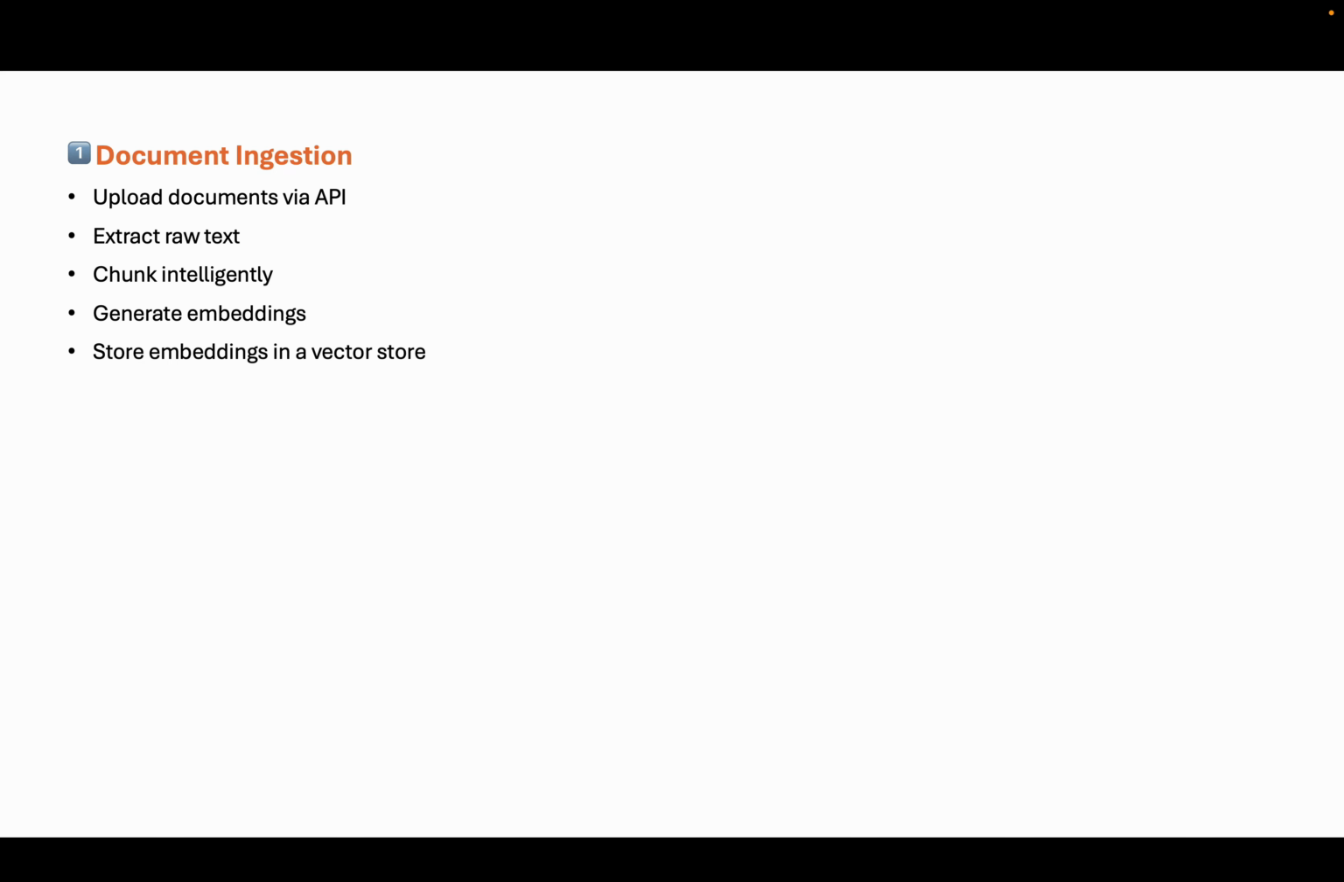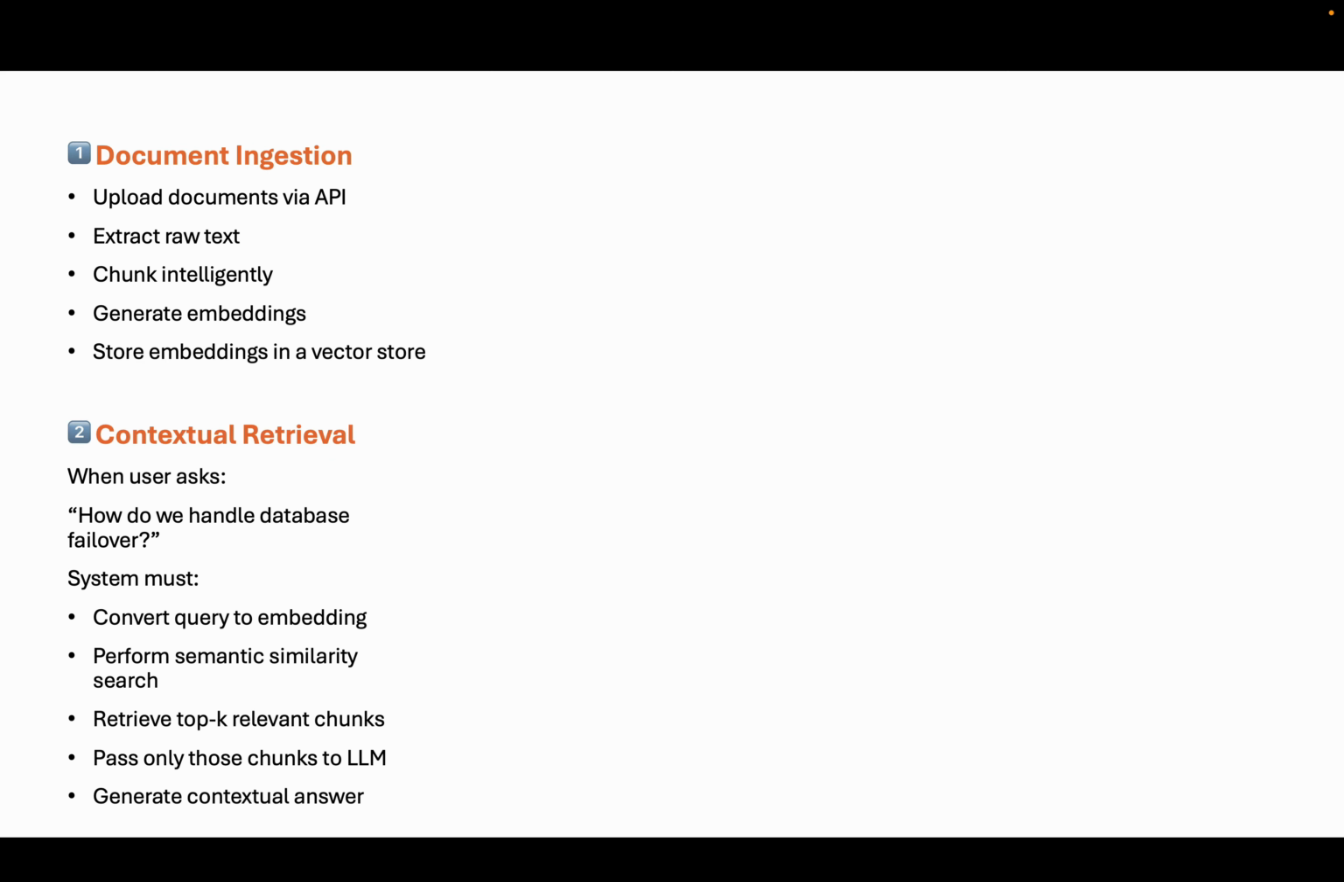If chunks are too small, context is weak. If chunks are too large, we waste token space. This is an engineering decision. Then we generate embeddings for each chunk. Those vectors go into a vector store. That becomes our searchable knowledge base.